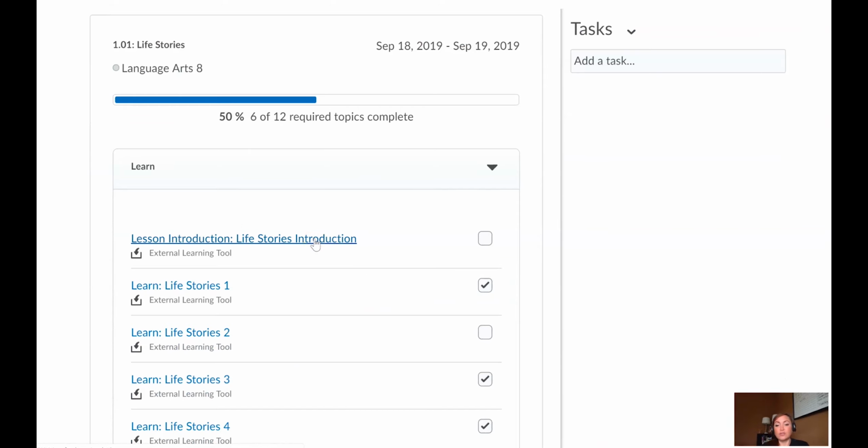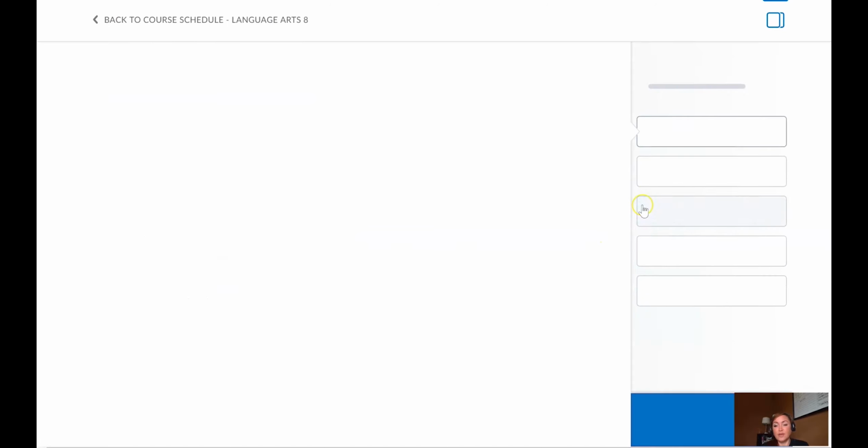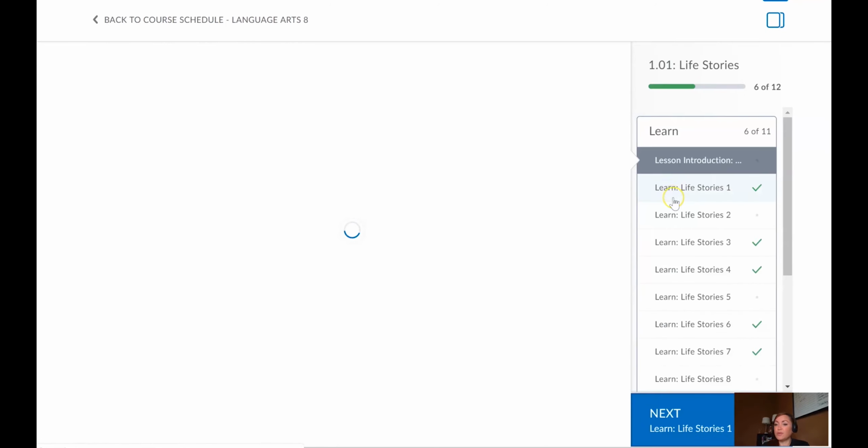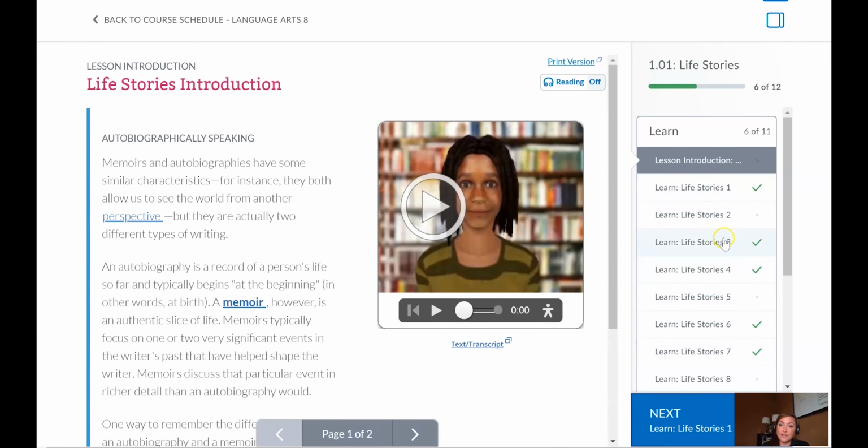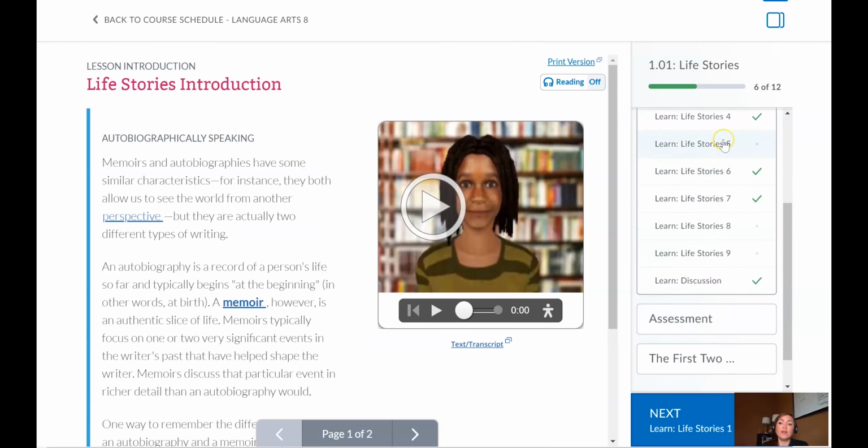So you'll start with your introduction, and then you'll use the tools to maneuver through the course itself. So these checkboxes, what is happening here? Why are they checked? Well, as a teacher in this course, I have gone in and viewed these files already this school year just to make sure they didn't change anything this year. So I looked and read this one, and this one, and this one, but you know what, I did not look at and read this one, so I don't have a check mark. So this is kind of a guide for you to say, okay, did I complete all parts of the lesson?